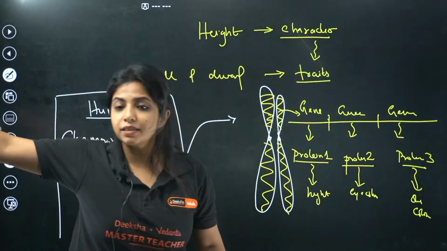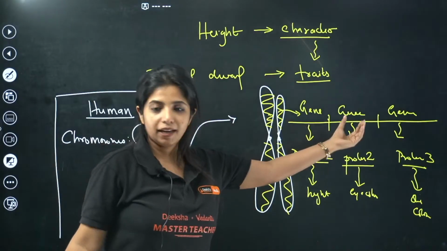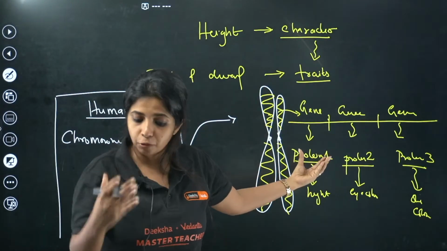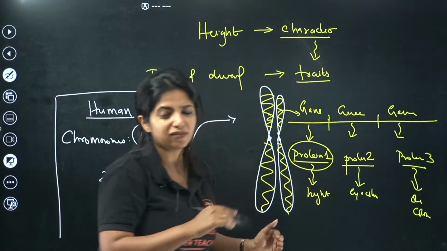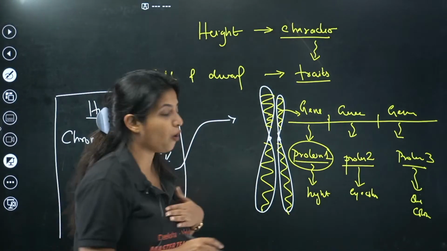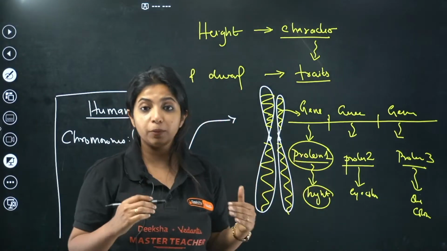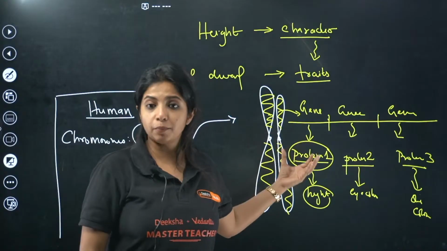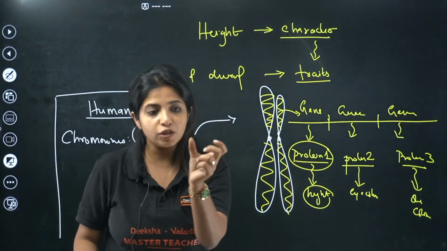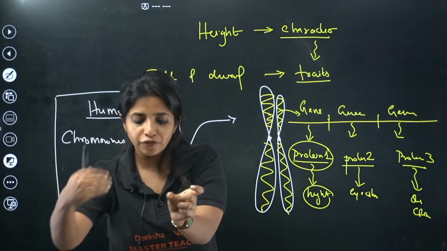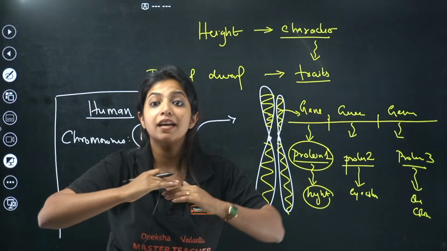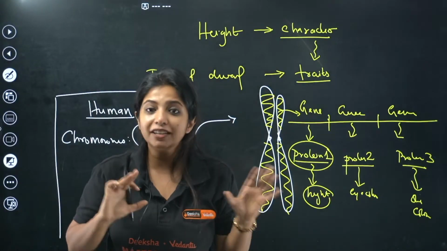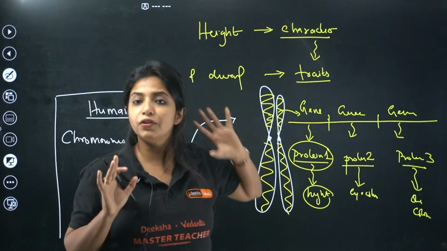So we have segments of our DNA. We call them genes, and genes are responsible for what? For the production of proteins, for coding of proteins. And these proteins are going to have a direct or indirect effect on our height. Probably this protein is super important for the production of a growth hormone. When this protein is there, it helps in conversion of A to B, and this can help in giving me height. When the growth hormone is formed, basically I get a large amount of height. That's the basic logic. So all of them are responsible for each of the characters.